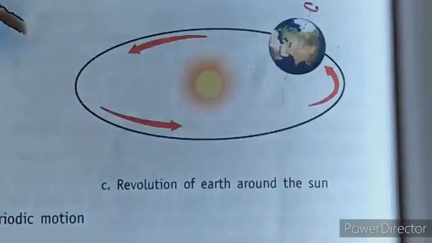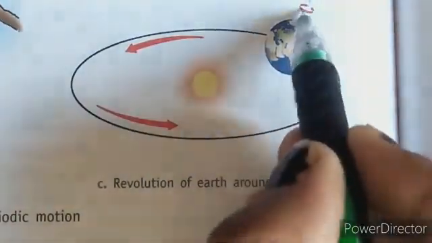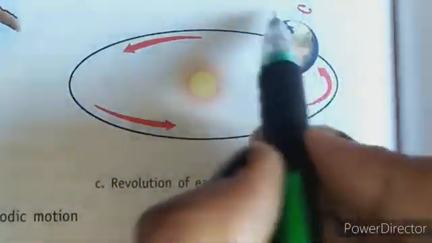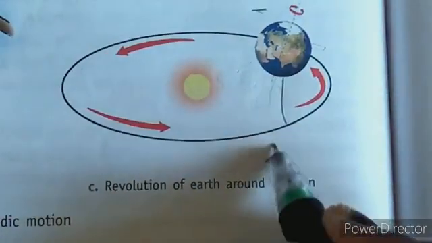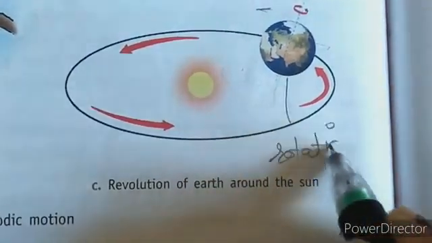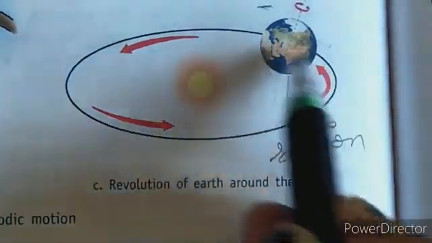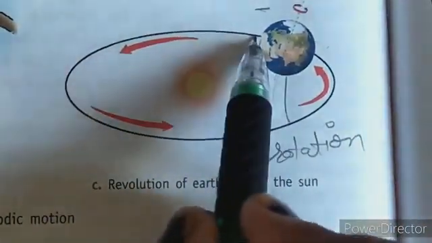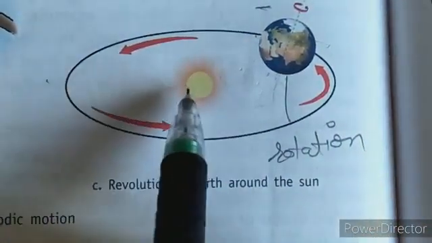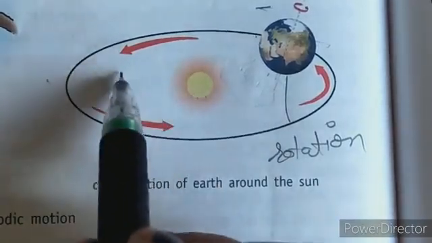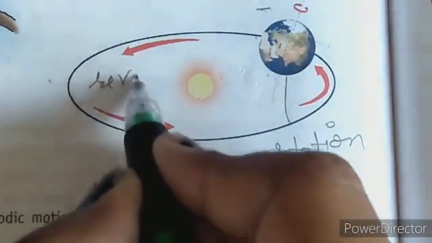Clear? So look at this carefully. Here the earth is moving on its axis, that means here it shows rotation, and here in the orbit it moves from one point to another point around the sun, and this is known as revolution.